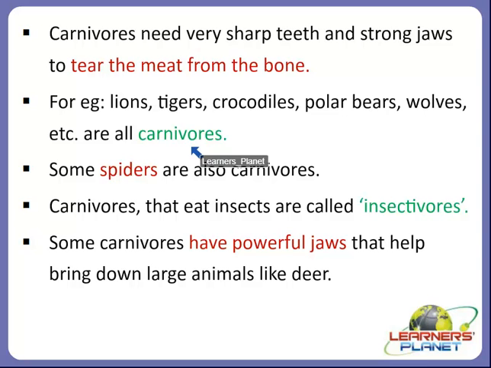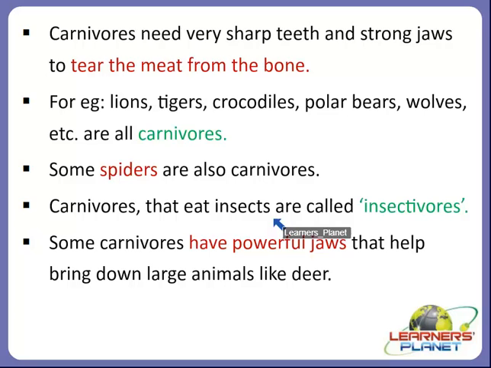So we can say that a carnivore is an organism that derives its energy and nutrient requirements from a diet consisting mainly of animal tissue. As we saw, they tear the meat from the bone of the animals, which means their diet consists mainly of animal tissue. There are some spiders which are also carnivores.